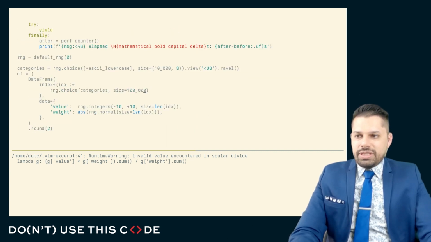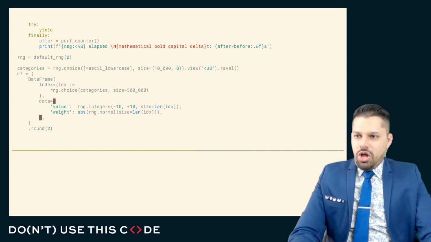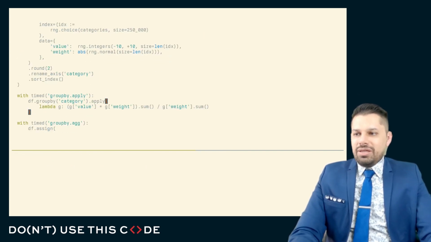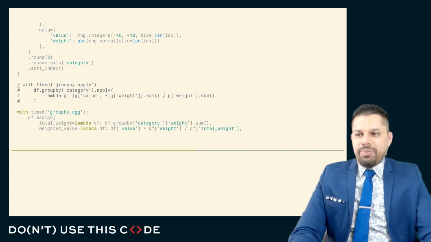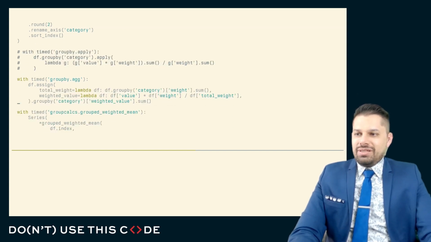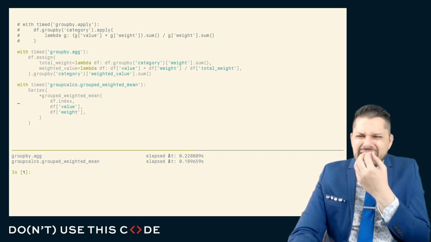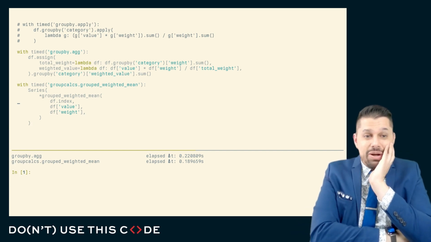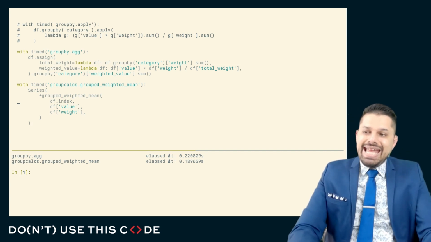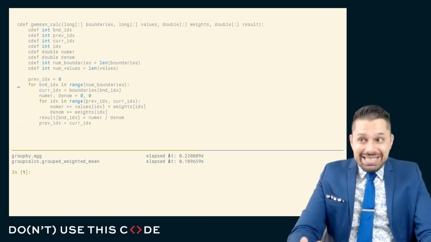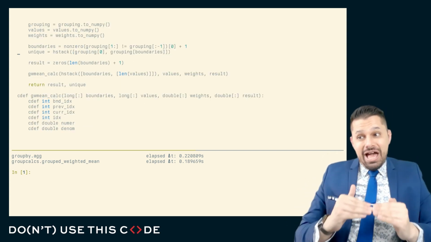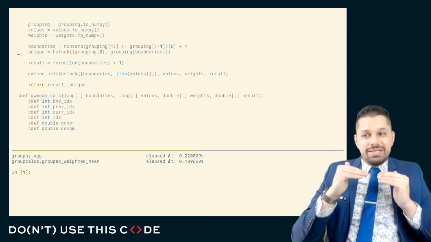So let's maybe increase the total size of the data a little bit. Although that might slow down our group by apply too much. So here we'll turn off the group by apply and just look at the group by ag versus our grouped weighted mean here. You can see here, okay, maybe not a big deal. That's like 2% faster.